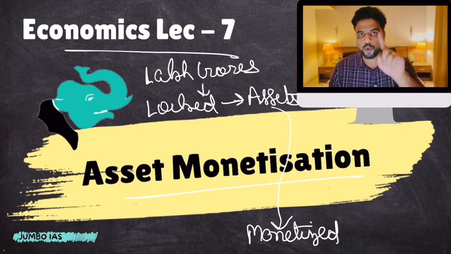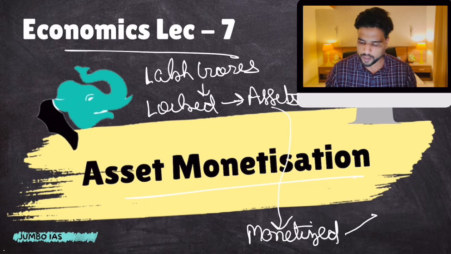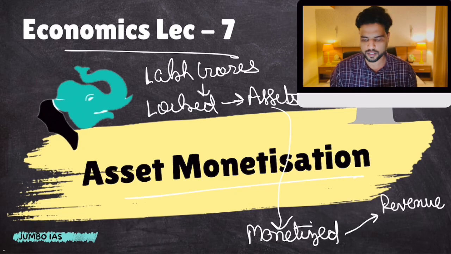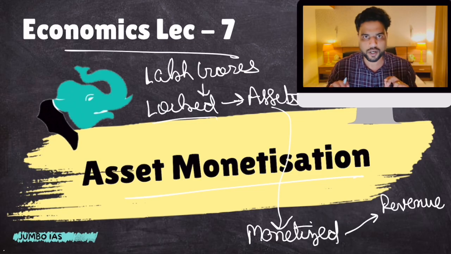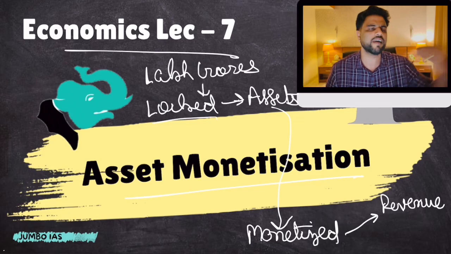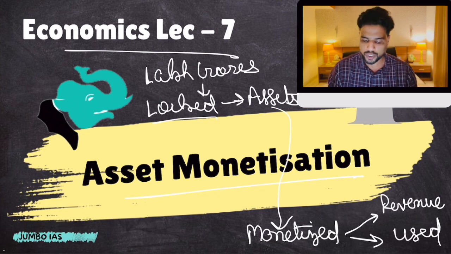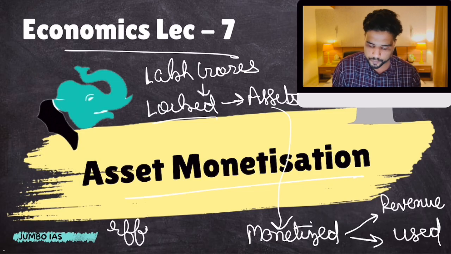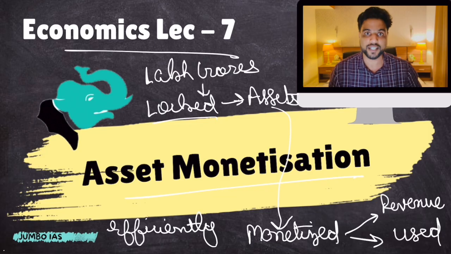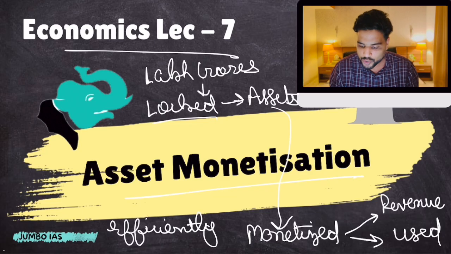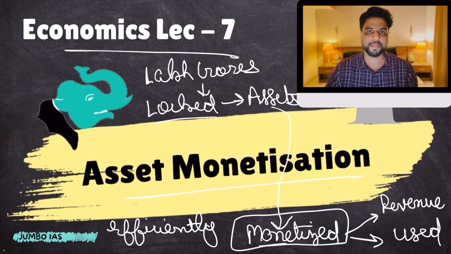Okay, now through monetization, what will happen? Number one purpose, government will generate revenue. So this locked capital will be unlocked and government can use this money for the welfare of other people, right? These assets would be used efficiently, because private players bring in a lot of private sector efficiency. Private players are known for being more efficient than the government, right? So this is the whole idea, right?